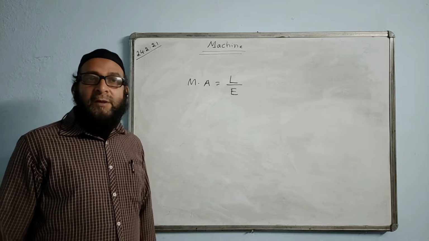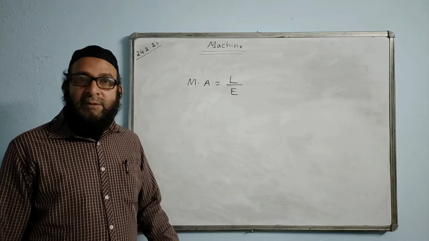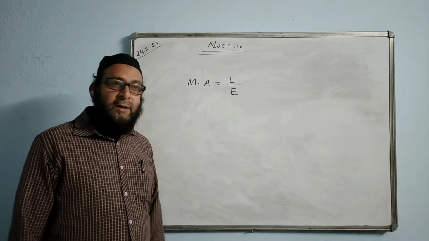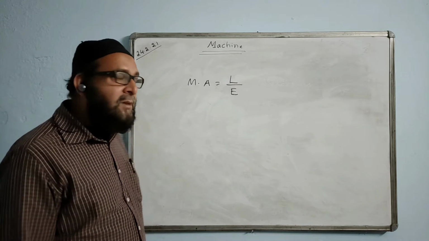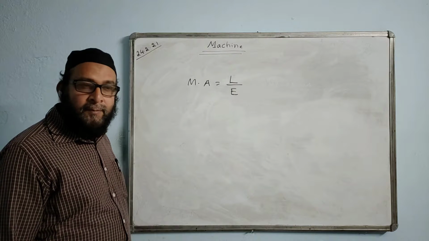When the mechanical advantage of the machine is 1 by 10, what is the meaning of it? Therefore, effort is 10 times of the load. 10L. If E equals 10L, that means effort is equal to 10 times of the load. I think you understood the meaning.